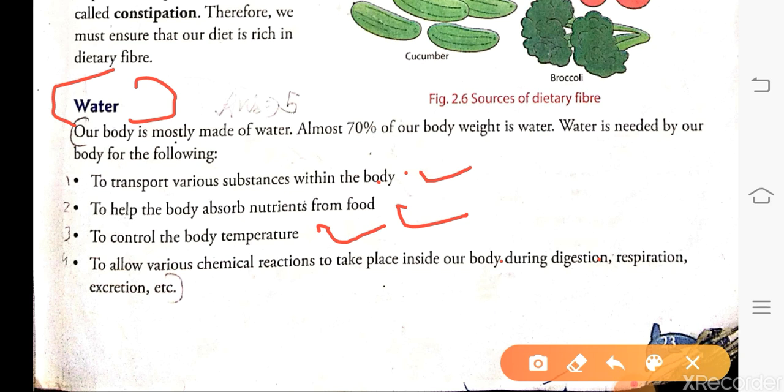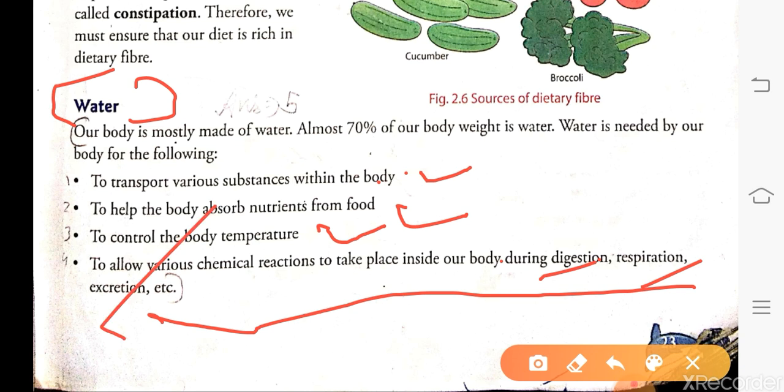Next, many chemical reactions take place in our body, for example digestion, respiration, excretion. These are all chemical processes which occur in our body. So that these chemical reactions take place, we need water so they can be easily carried out by our body. Okay, next.